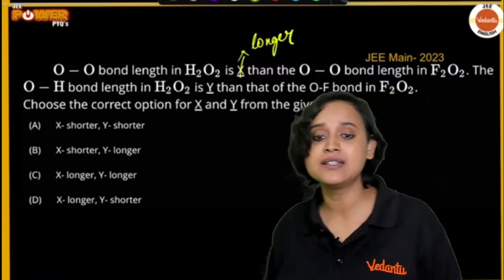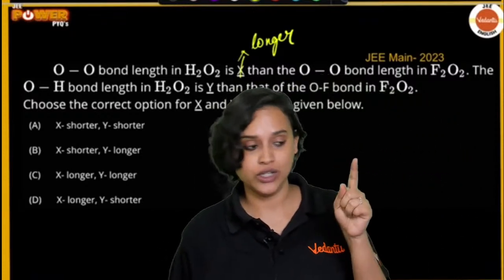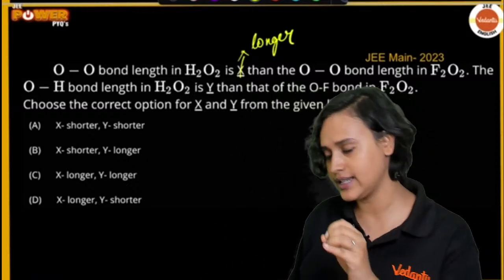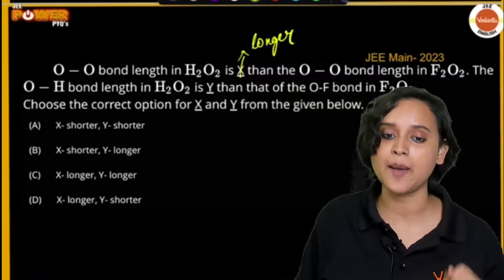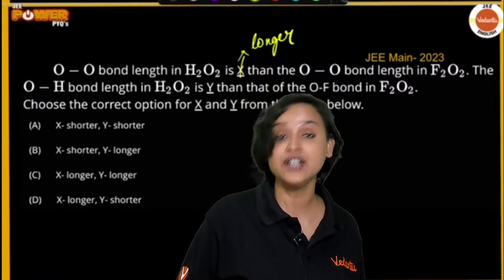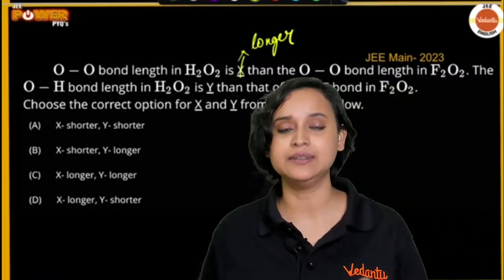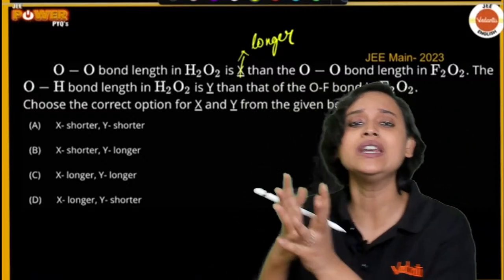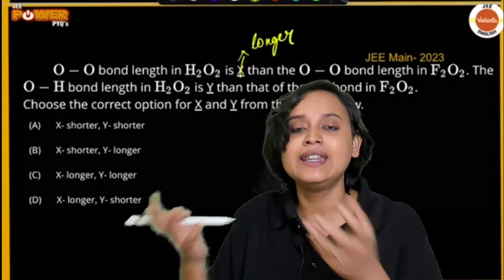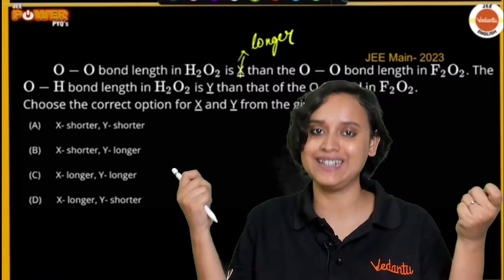Now we also know that according to the Bent rule, in this chemical bonding chapter, we have read about something called the Bent rule. And in this Bent rule, we have learned that the more electronegative atom has less s character. So the bond length increases.